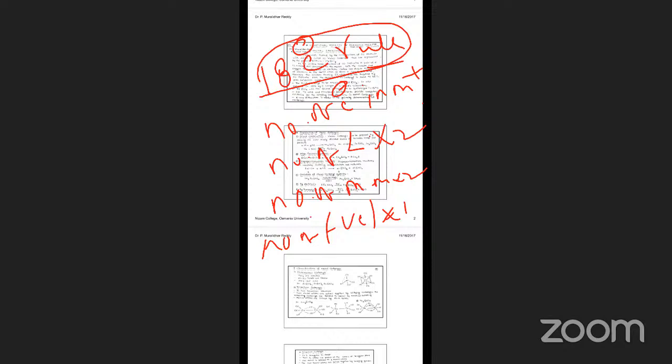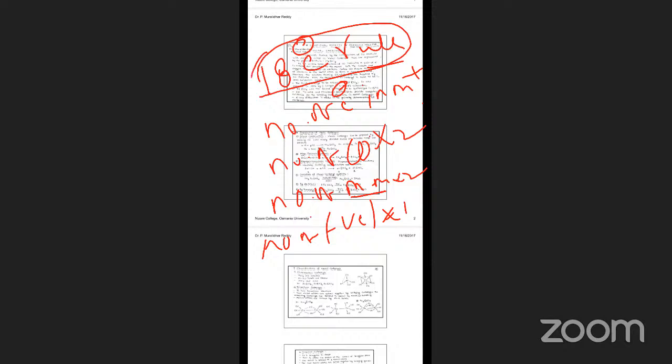Ligands here are carbonyls, so the number of carbonyls times 2, plus the number of metal bonds times 2. If any negative charge is in the complex, you add the number of negative charges times 1. This is the equation for the 18 electron rule.